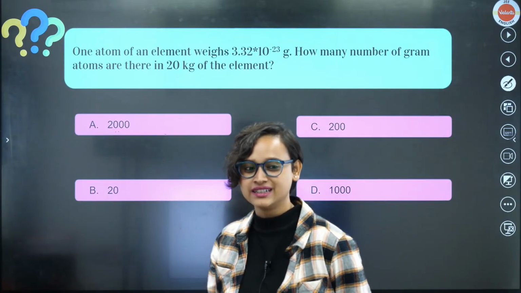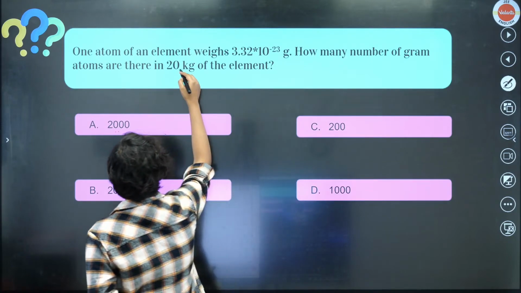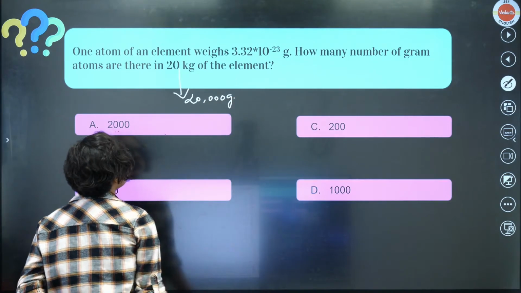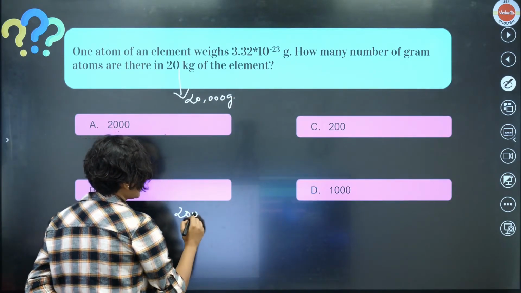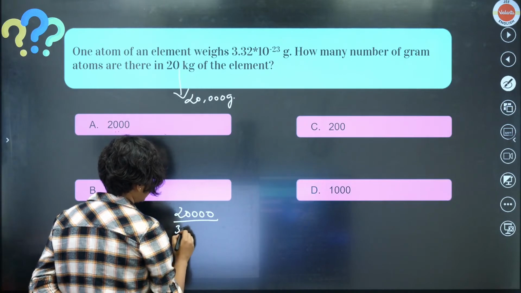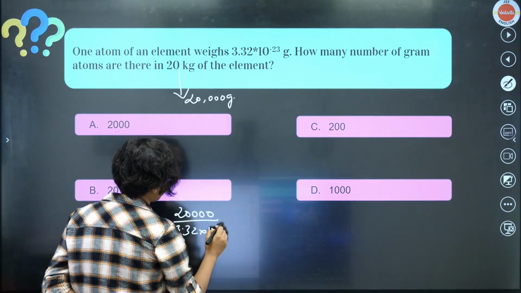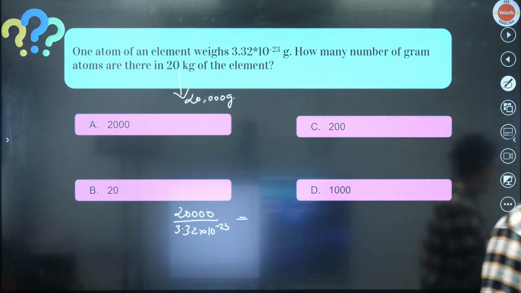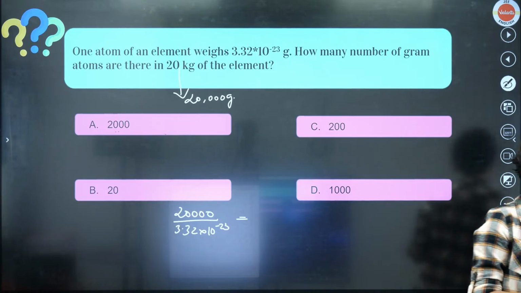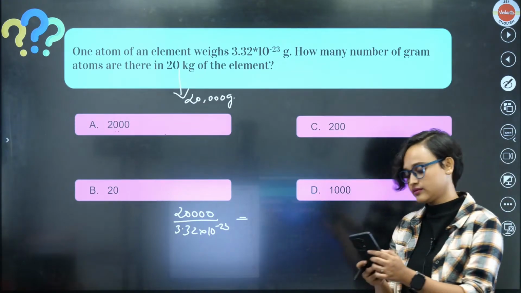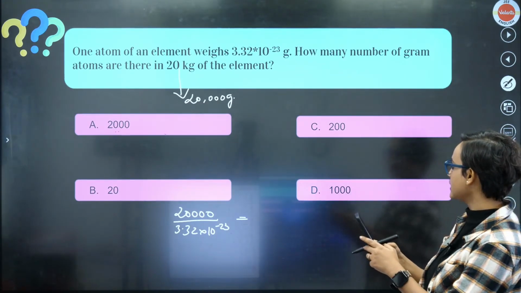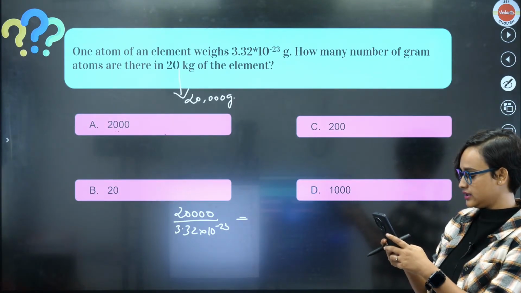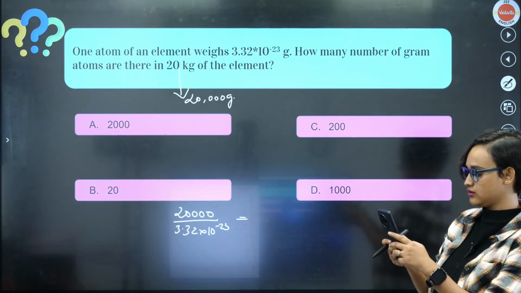Let's do it. 20 kg can also be written as 20,000 gram, correct? So, what I can do is 20,000 divided by 3.32 into 10 to the power minus 23. What is the answer here, guys? Let's check it out. 20,000 divided by 3.32 into whatever.